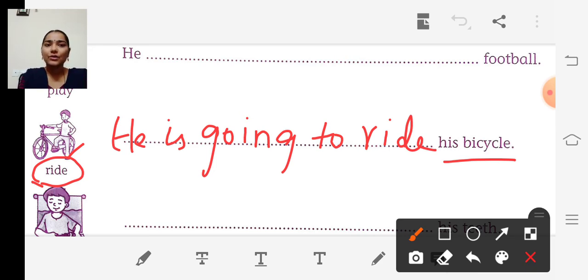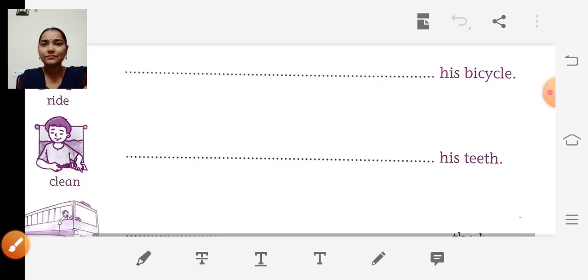He is going to ride his bicycle. We have used the words "going to". Shall we move on to the next one?